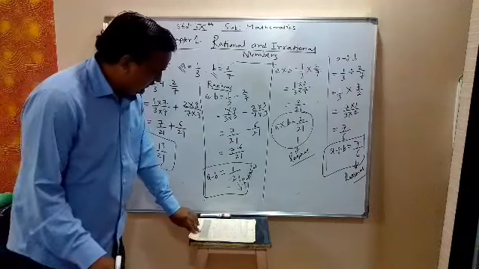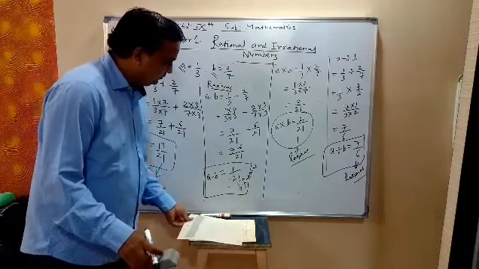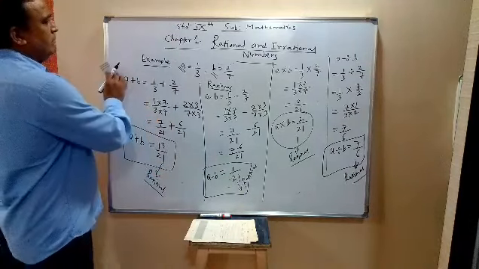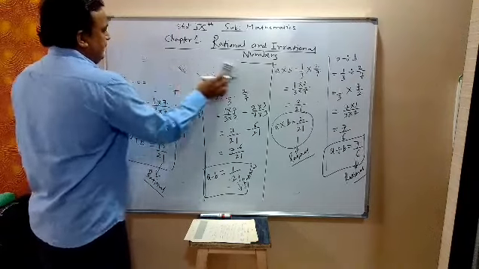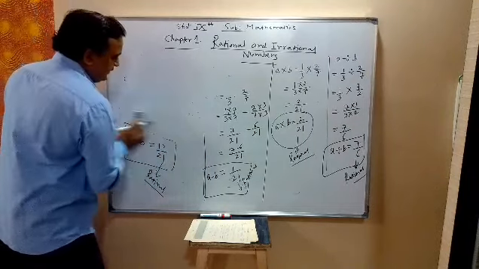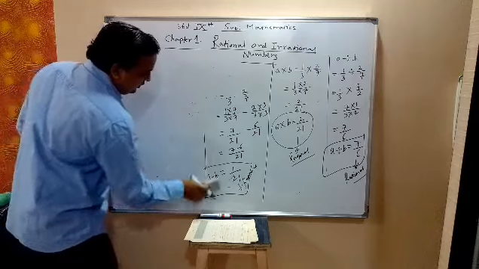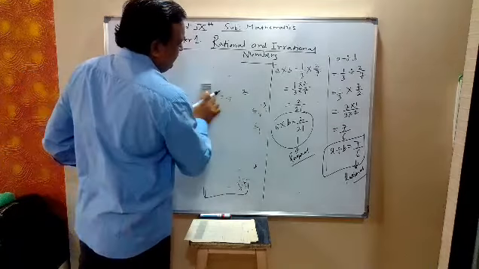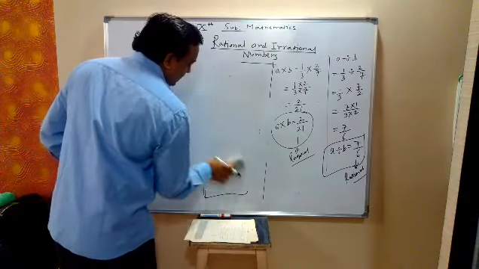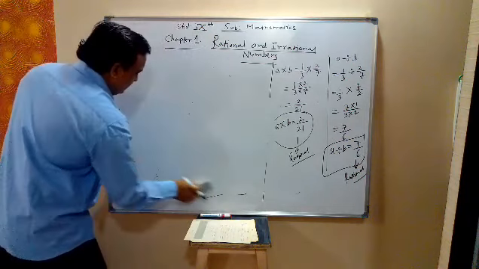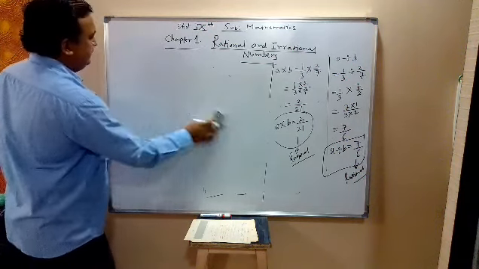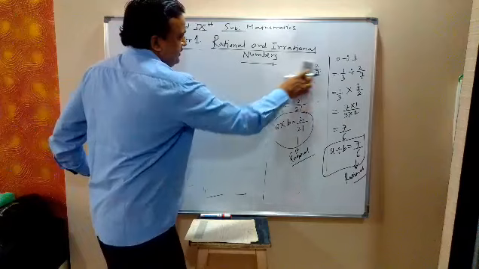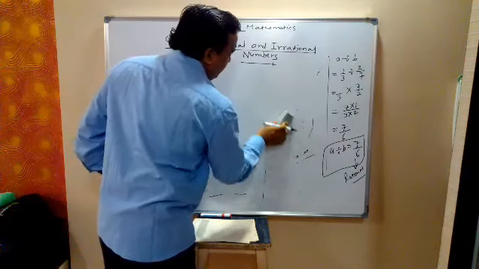Now let us proceed. The collection of rational numbers is well ordered.